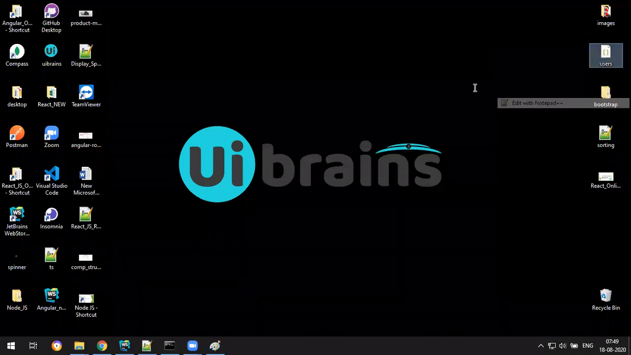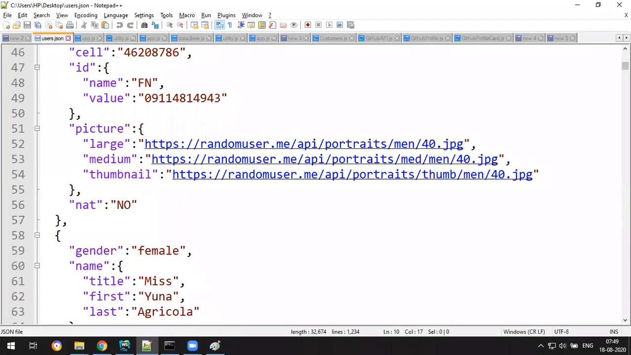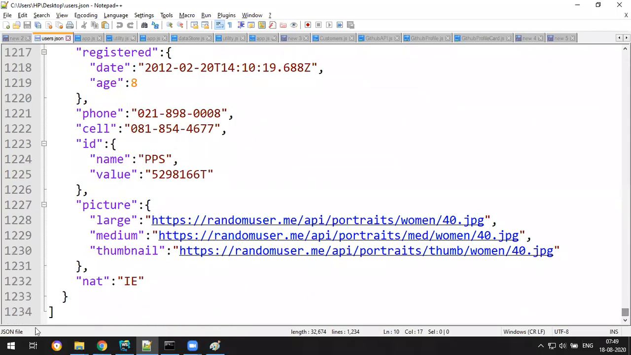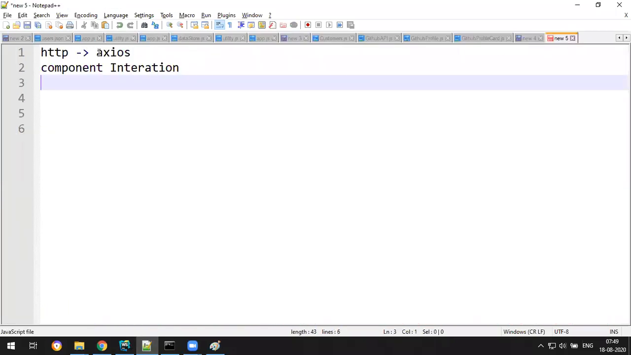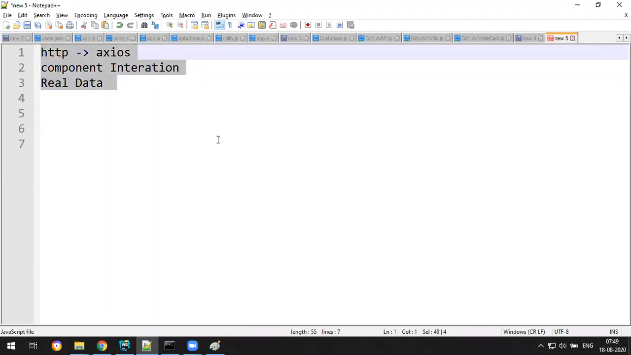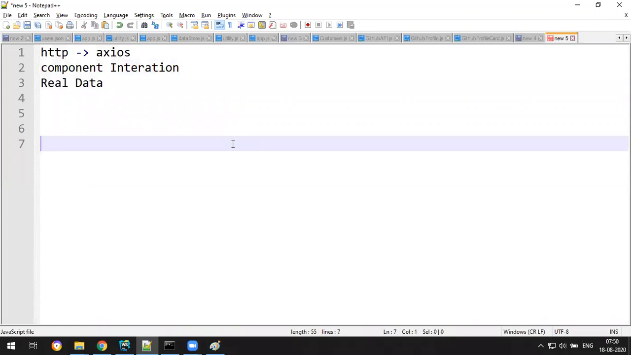Users, I have local data, right? This one contains the huge data, some 1200 lines. Yeah, this data I want. So now my plan is, I need HTTP Axios. I want component interaction with some real data. So by mixing all this, I have planned an application.